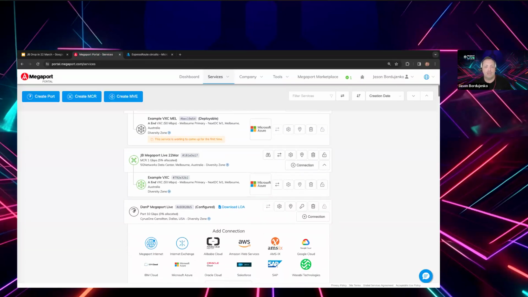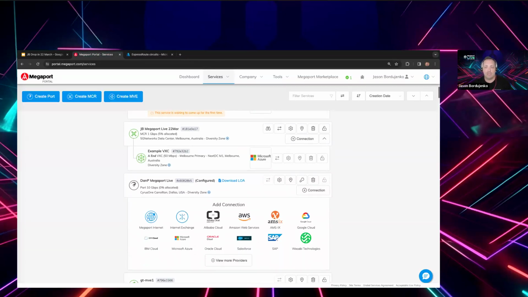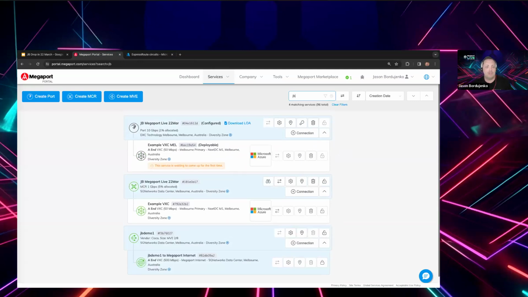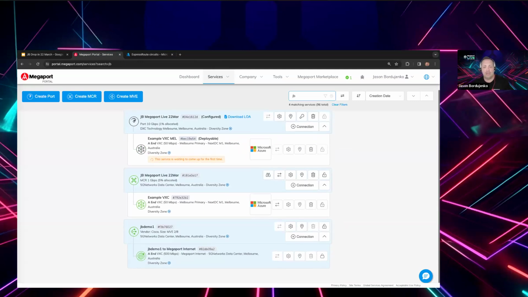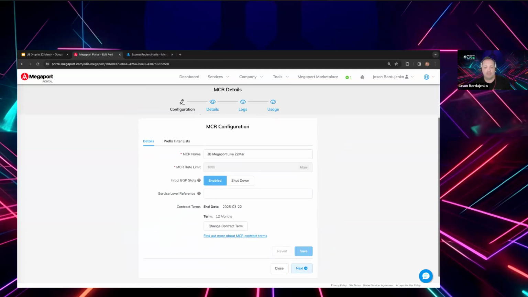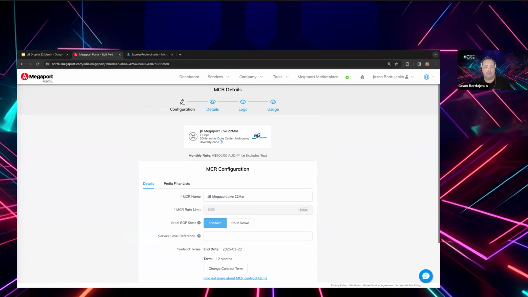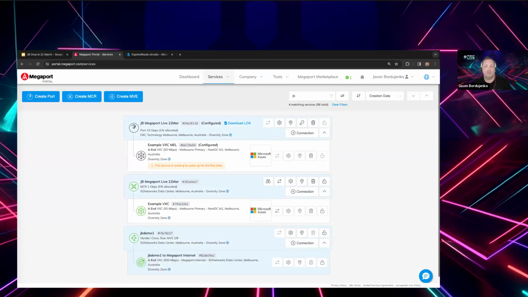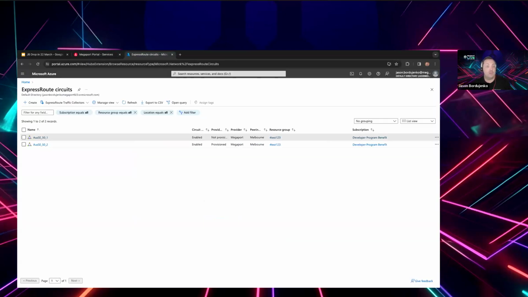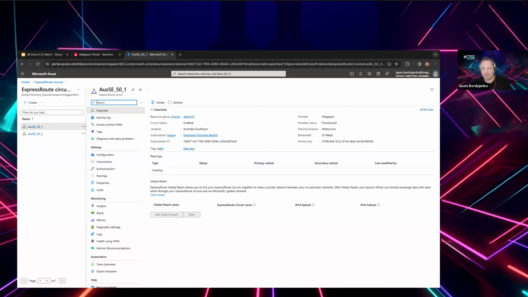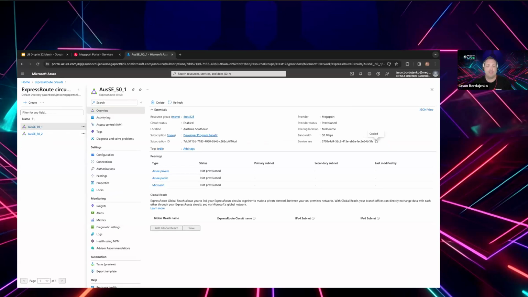So moving on to, here's one we prepared earlier. I have actually stood up a service, which is the next one we'll see down here. This is connecting to an MCR. So if I have a look at this MCR, I've created this previously. This is also sitting in the Melbourne region. It's in another data center in Melbourne. And we're going to be building that same connection through to the Microsoft Azure service. I will, in fact, even reuse that specific key. So let's go through and do that same process.